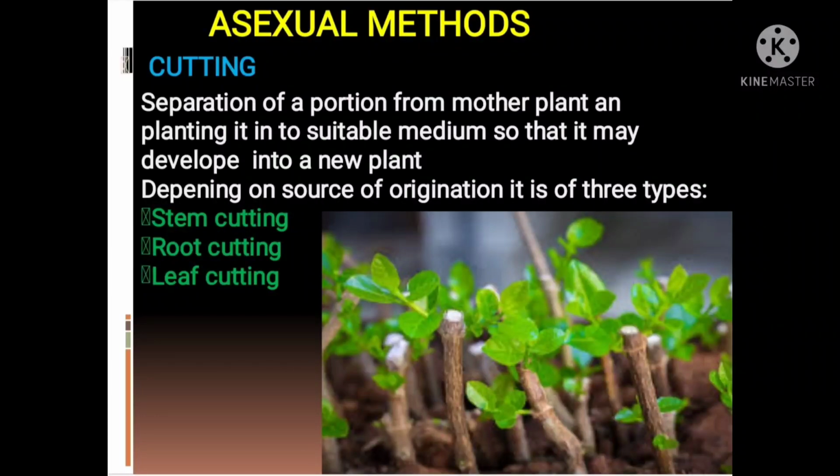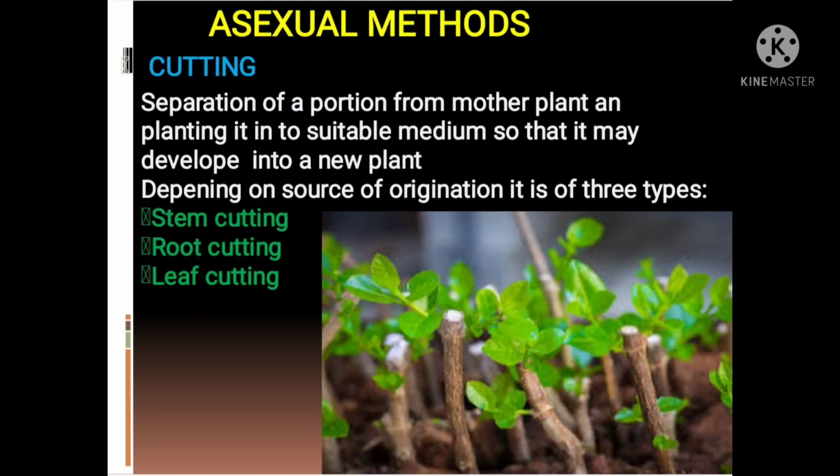Let us discuss asexual methods. Under asexual methods, first one is cutting. Cutting is separation of a portion from mother plant and planting it into a suitable medium so that it may develop into a new plant.